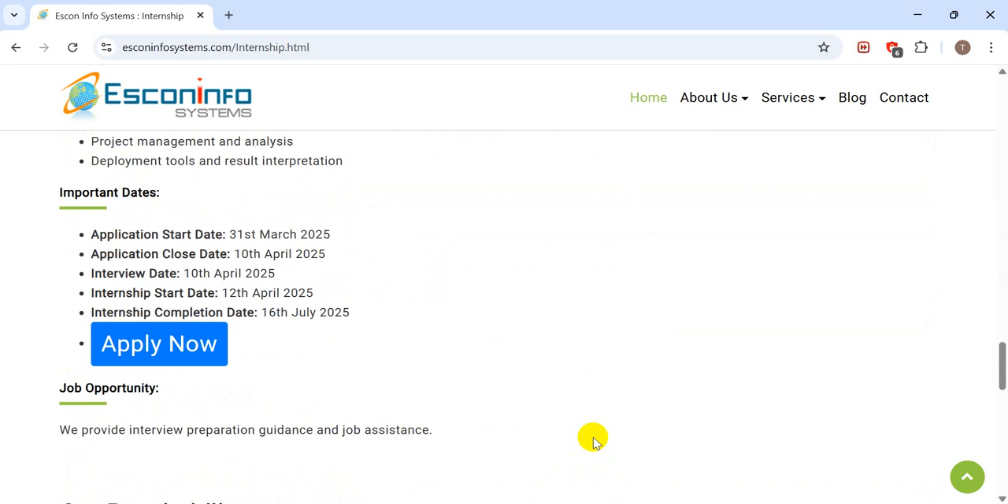So here is the timeline. Applications started from 31st of March 2025 and we started the formal internship from 12th of April. In the selection procedure, we had an interview conducted by our expert team, and based on that interview we also had a project work. We assigned a project to each and every candidate and assessed them based on that particular project output.